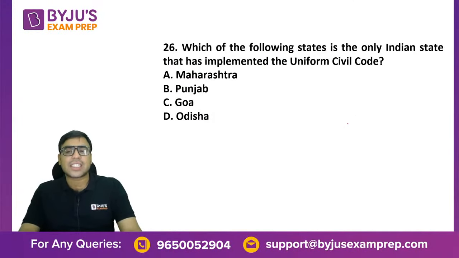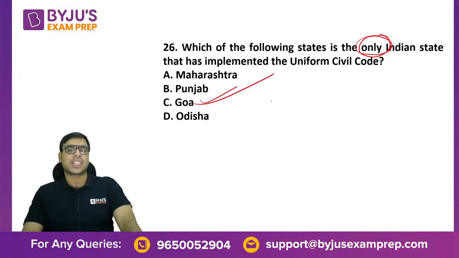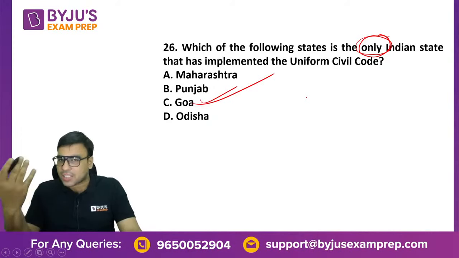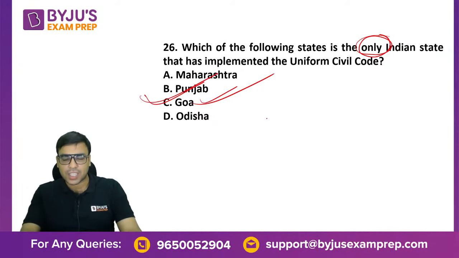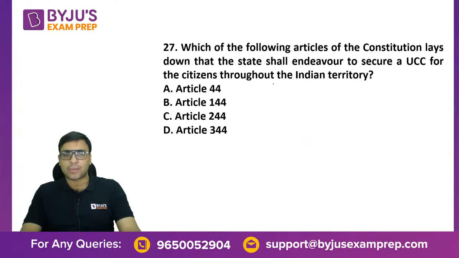So which of the following states is the only Indian state that has implemented uniform civil code? The answer is Goa, because Portuguese were there and they left in 1961. So we have slightly different laws. And this is a very famous question actually. So Goa is the only state where we can find some sort of uniform civil code.